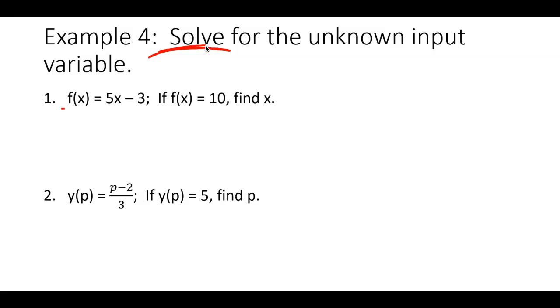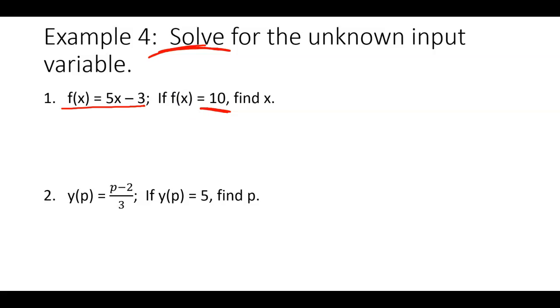So here's my function. f of x equals 5x minus 3. Notice the difference here. It says f of x equals 10. It doesn't say f of 10, does it? That would mean plug 10 in for x, but that's not what we're doing right now. This one says f of x equals 10, and they want me to figure out what would go in here to make the 10.